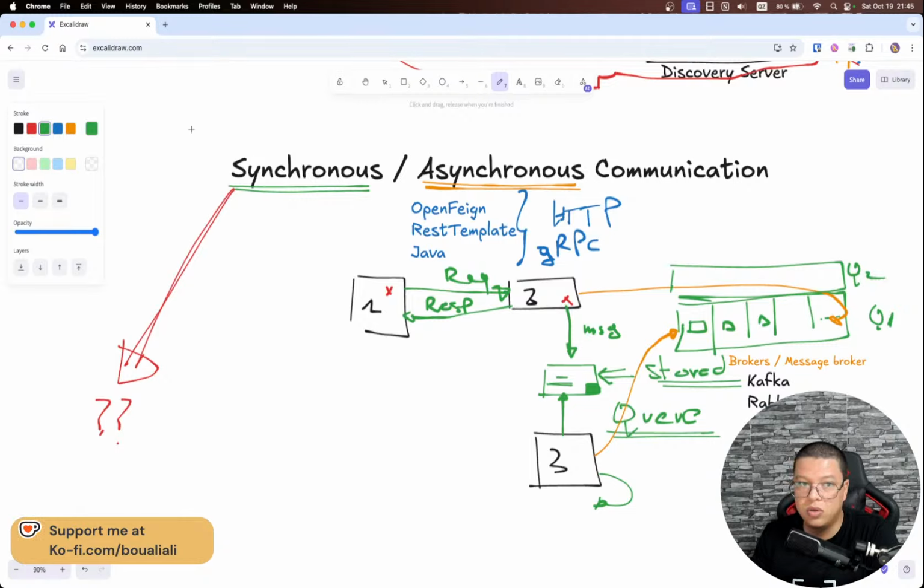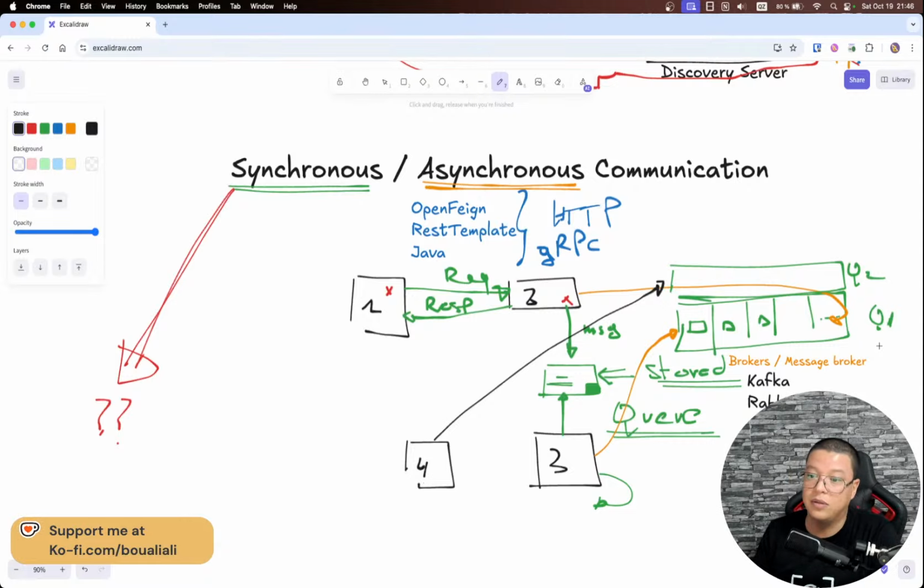I can have microservice 4 consuming data from Q2, and microservice 3 consuming from Q1. So I can have the same broker with multiple queues, and multiple services connecting to the same message broker.